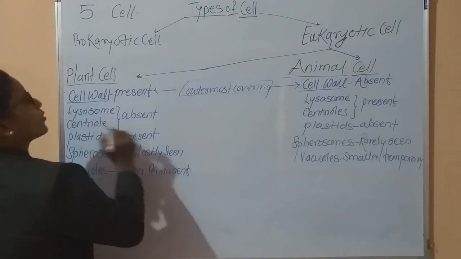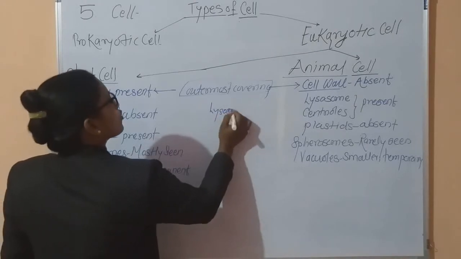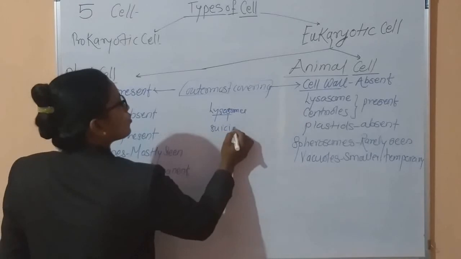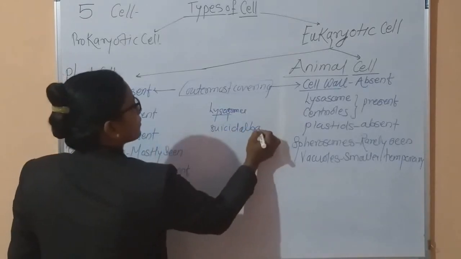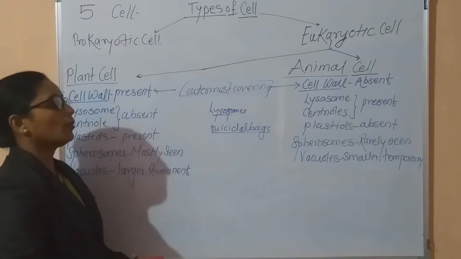Now the lysosomes and centrosome. See, the lysosomes are called the suicidal bags. What are they called? Suicidal bags. Why are they called suicidal bags?